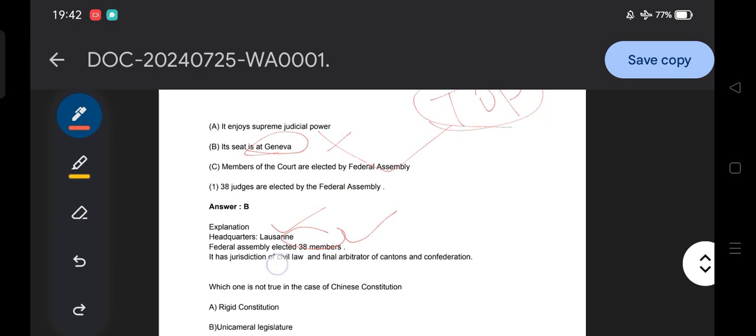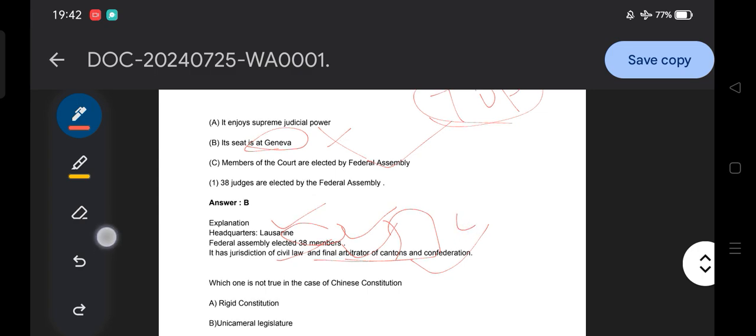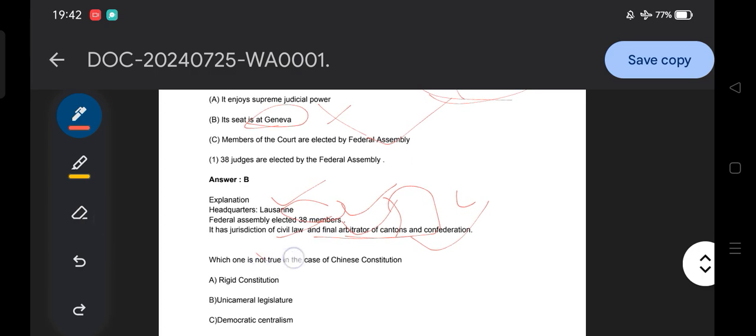Then it has jurisdiction over civil law, and it is the final arbiter between canton and confederation. So confederation and canton, the final arbiter is the Swiss Federal Tribunal. That you need to remember.